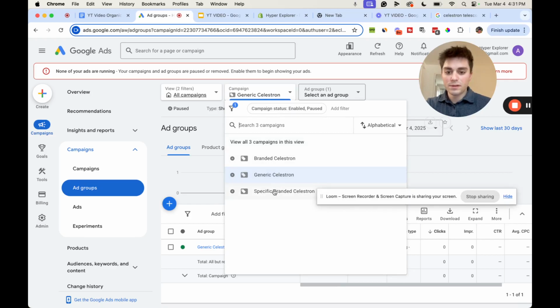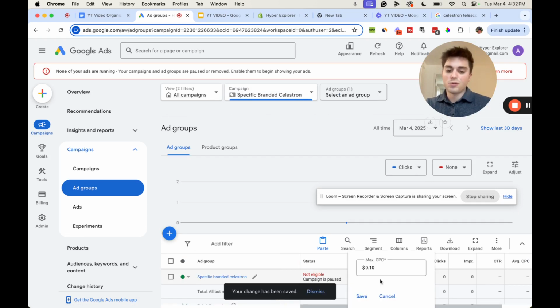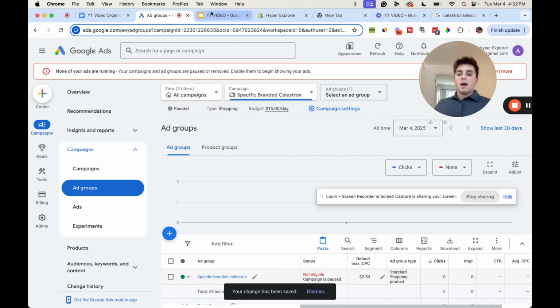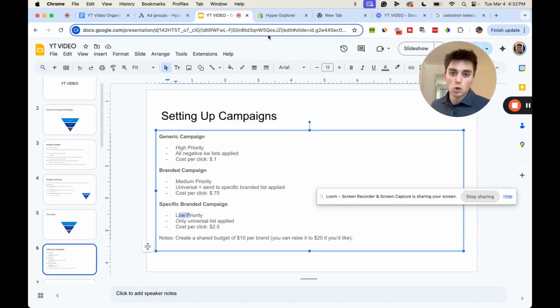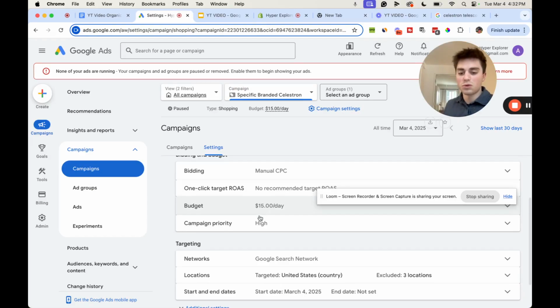And then we got specific branded Celestron. We're going to change the ad group name, specific branded Celestron. And then we're going to do 2.5 here, remember, because we want to spend the most amount of money here. And then specific branded, we want to change to low priority. Okay, so we're going to go to campaign settings, and we're just going to do low.